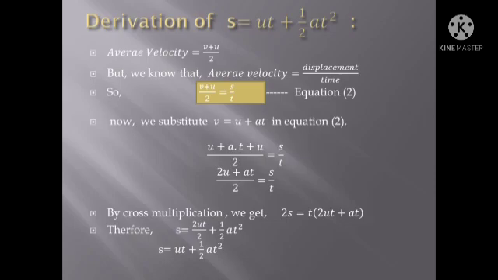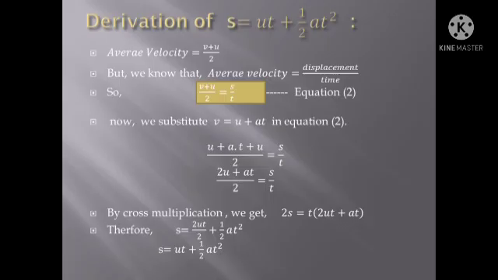Now let us discuss how we can derive s is equal to ut plus half at square. We know s is displacement in meters, u initial velocity, t time, a acceleration. Since the acceleration of the body is constant, we use average velocity.